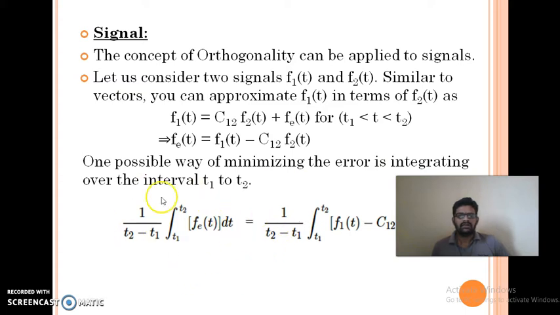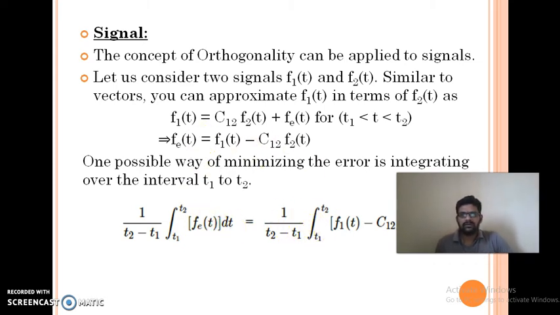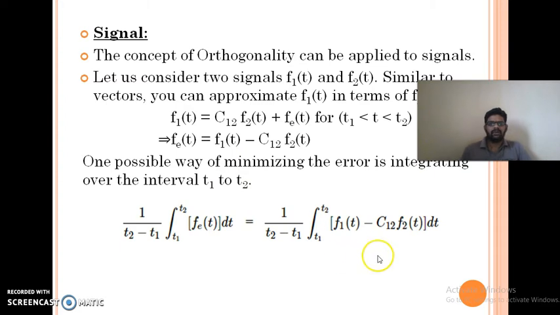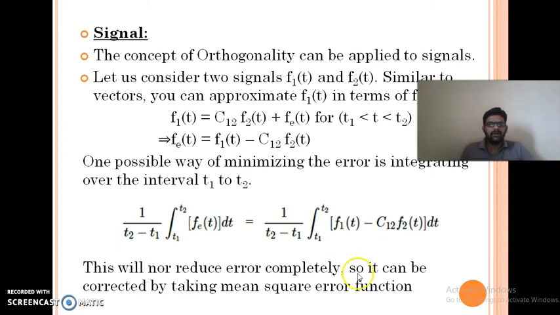So you can take the mean value, 1 by t2 minus t1 integral t1 to t2 of fe of t dt. What is fe of t? f1 of t minus c12 f2 of t. So substituting, this equation becomes this. But this estimation will not reduce the error completely.